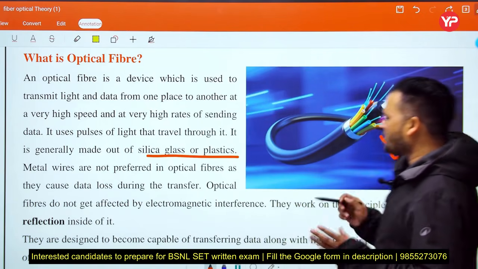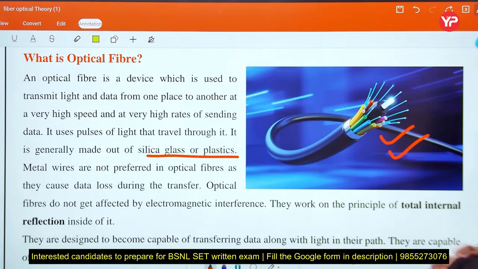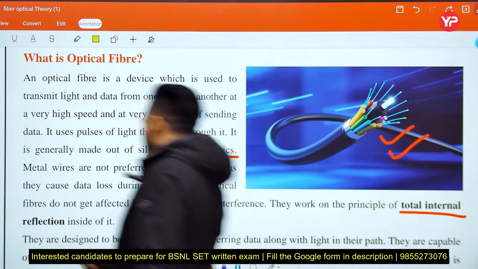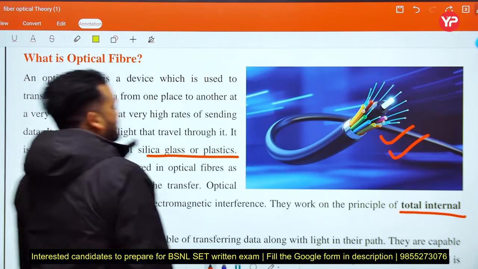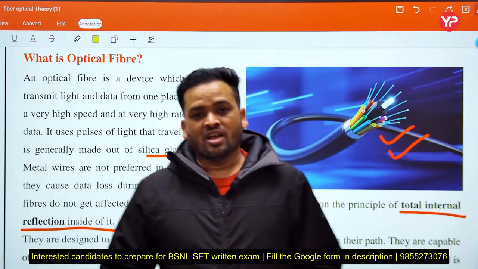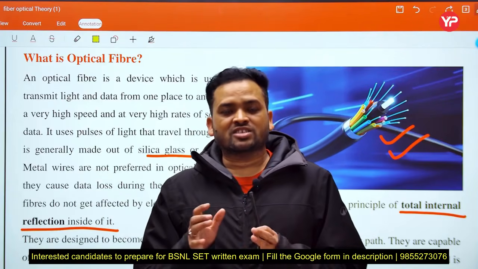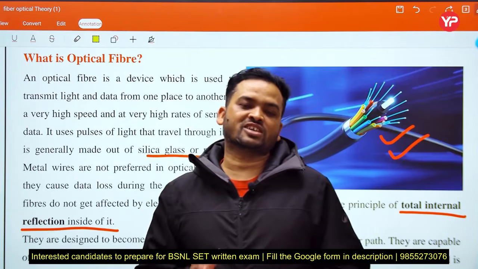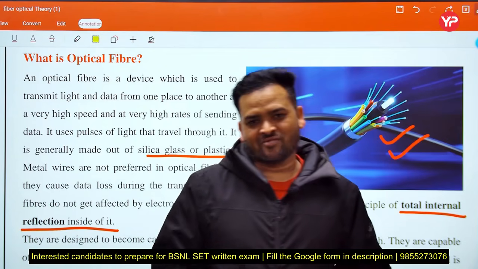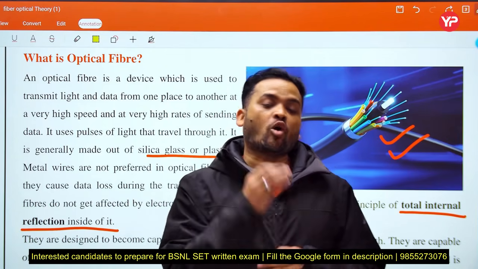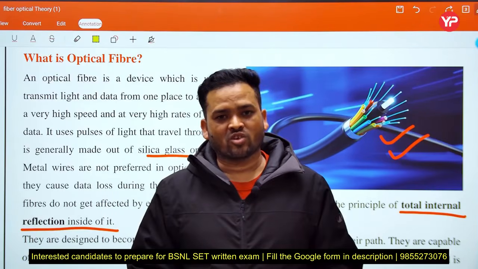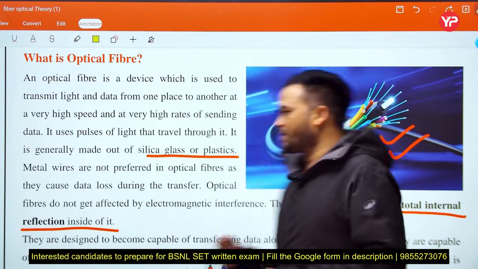Optical fiber does not get affected by electromagnetic interference. They work on the principle of total internal reflection. This is a very important insight. Many students are not aware of total internal reflection. In our earlier videos we discussed the reflection phenomenon, then refraction, then total internal reflection, then the concept of critical angle, then numerical aperture, and then the relation between them. We discussed this in separate videos.